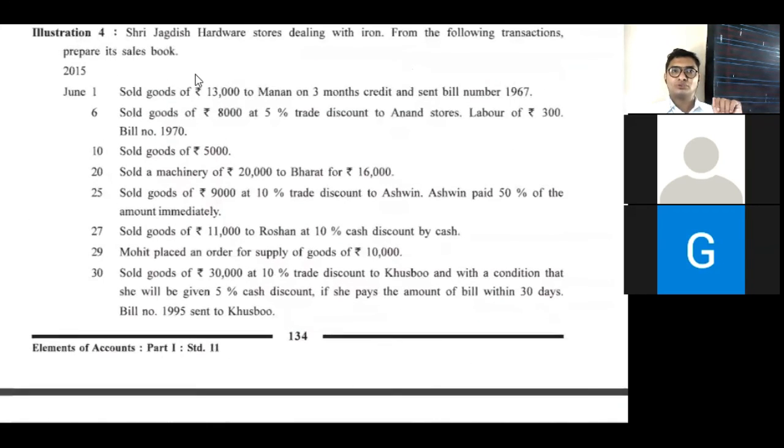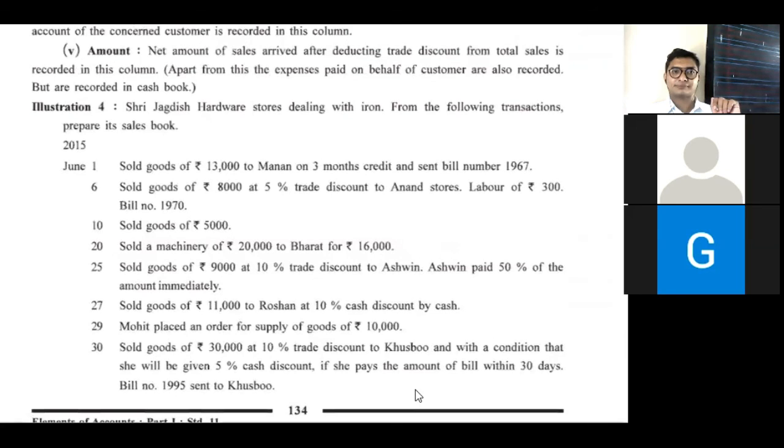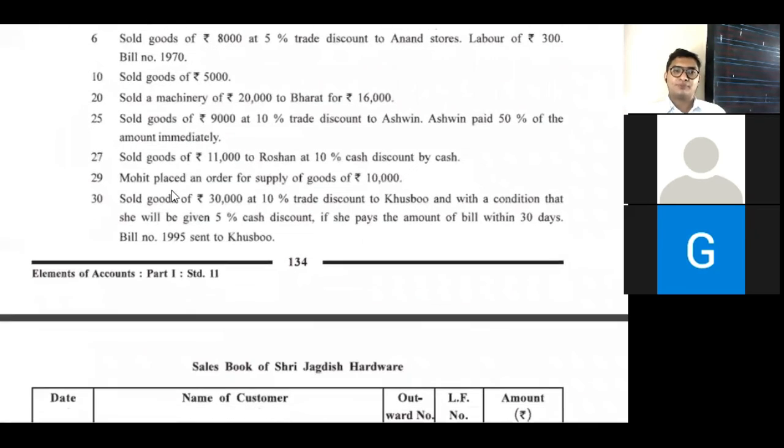So total 13,000 in amount column, and outward number is in outward number column 1967. And last one, sold goods 8,000 at 5% trade discount to Anand Stores, labor 300, bill number 1970.